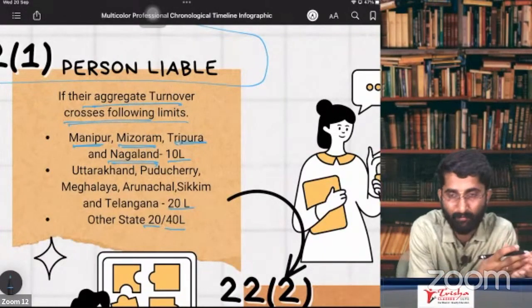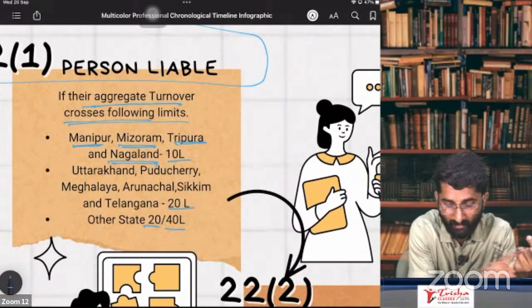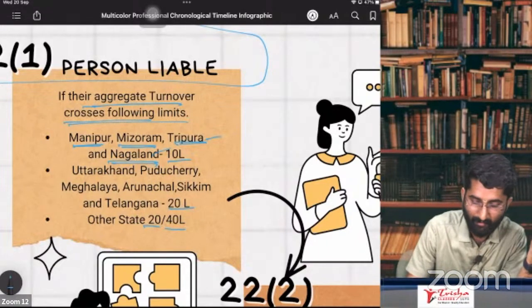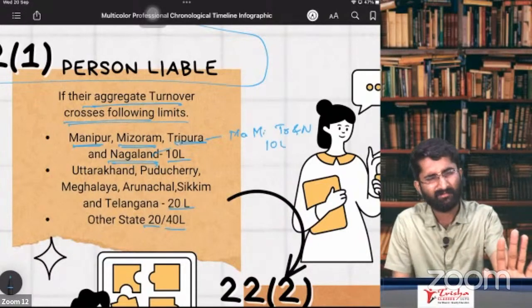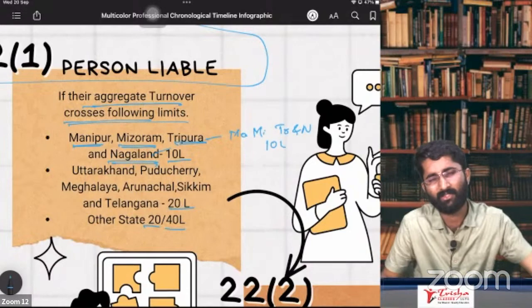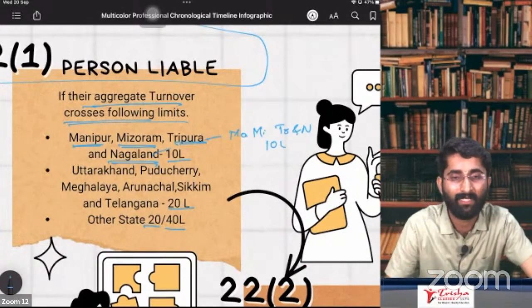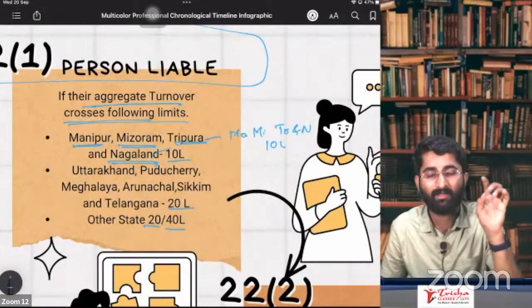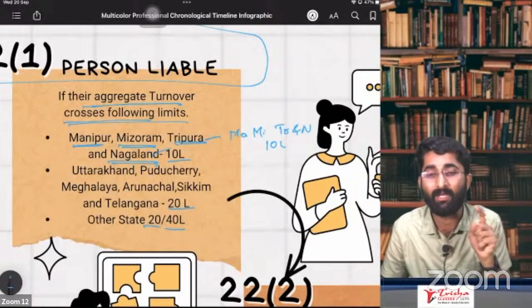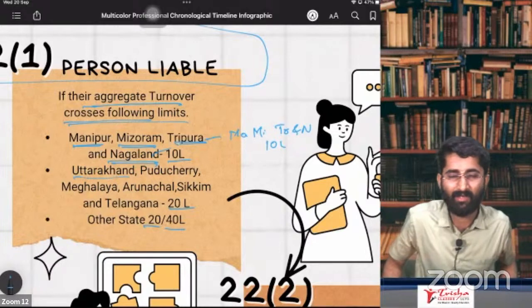If you are in Manipur, Mizoram, Tripura, and Nagaland, remember that Mami went to Tripura and Nagaland by spending 10 lakh rupees. That's all; you just have to remember the story. Mami went to Tripura and Nagaland by spending 10 lakhs. That means if you are a supplier in Manipur, Mizoram, Tripura and Nagaland, then your turnover limit is 10 lakhs.